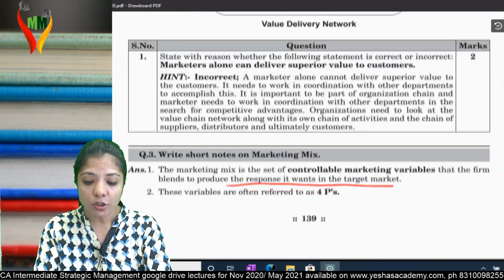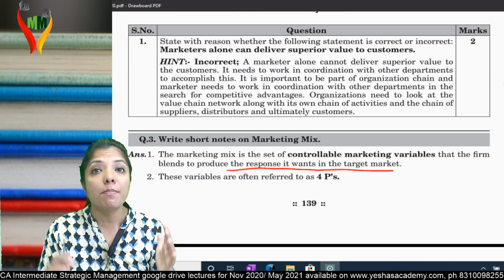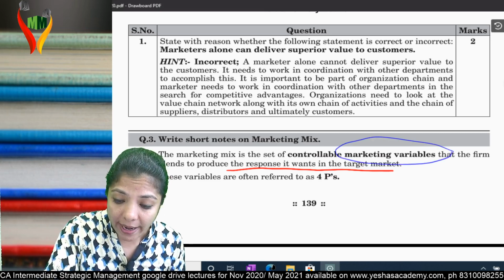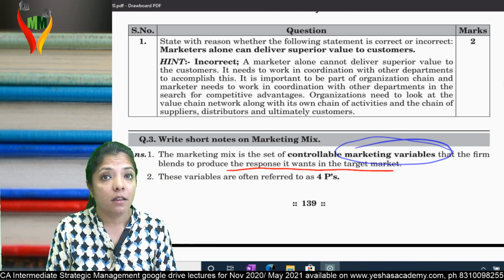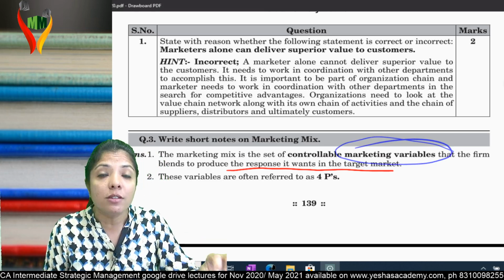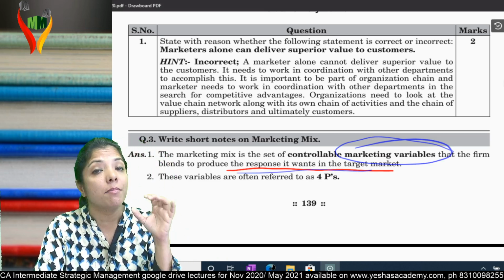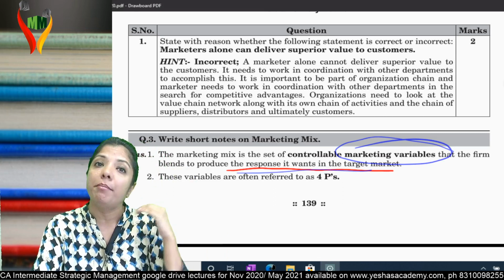Now come to the next question. Question number 3. What do you mean by marketing mix? Basically, marketing mix are marketing variables which a firm blends, which a firm mixes, to produce the response it wants from a targeted market. With the help of these marketing variables, I get the response from the targeted market.